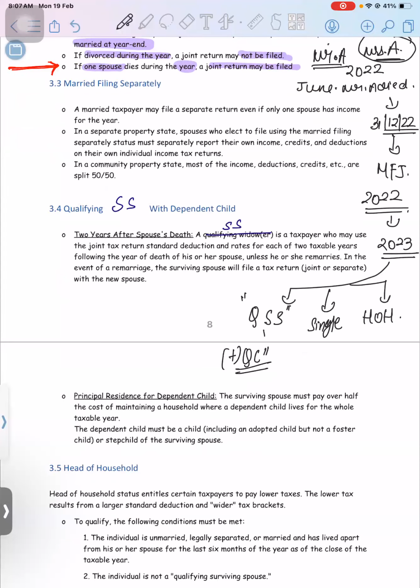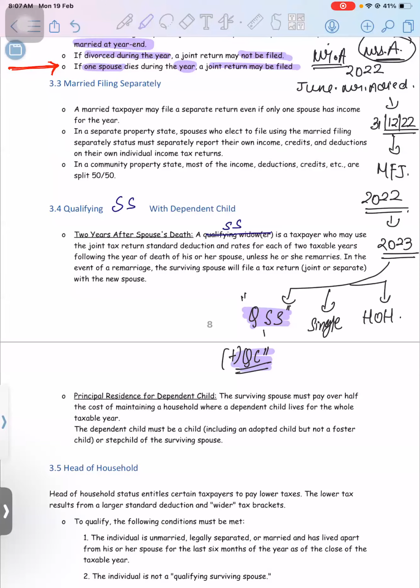Mrs. A should be bearing the expenses of the child's living and the basic needs. But always remember, for taking the QSS status you have to have a qualifying child as a dependent. The brother's son or brother's daughter will not work. It has to be your own child only.